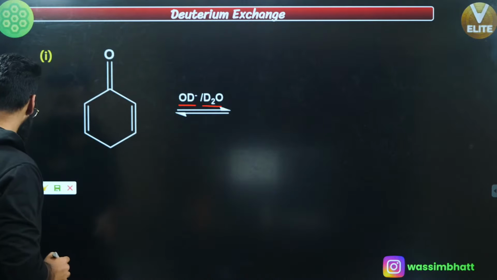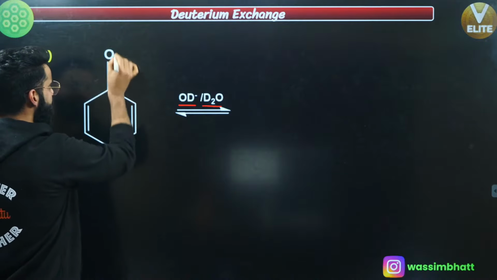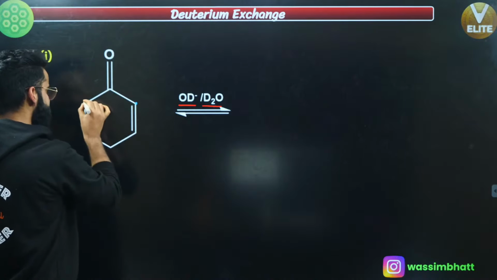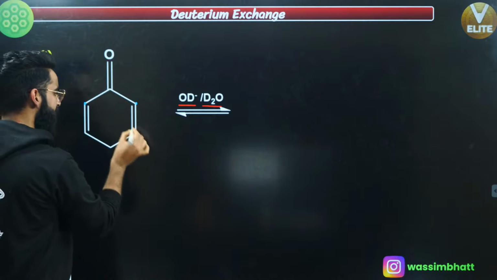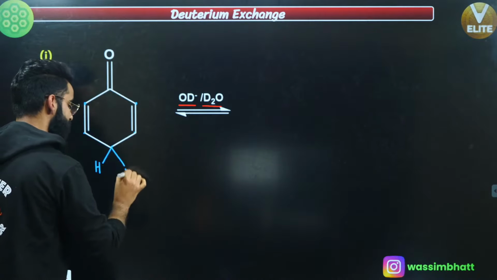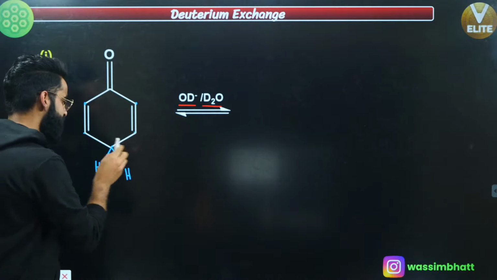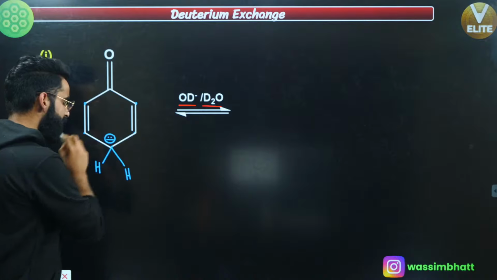So what you will be doing here is, first of all, this is your reference, this is the alpha carbon, this is the alpha carbon, but both are sp2. Even these two are sp2, but this is sp3. Right here, you have 2 hydrogens attached. If one of the hydrogens leaves as H positive, there will be a negative charge on this carbon, right?